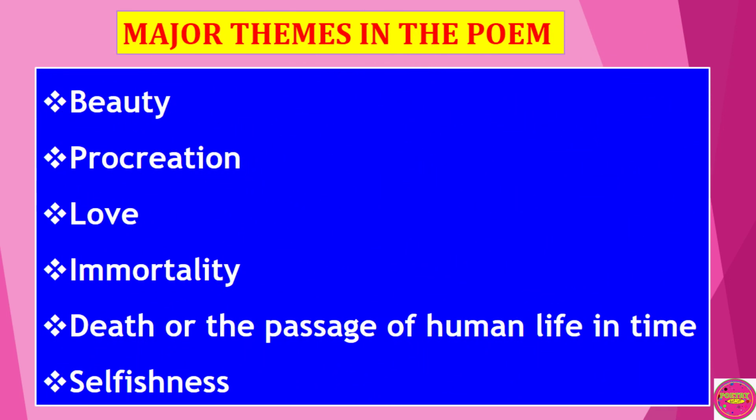Let's now move to the major themes in the poem. The major themes of this poem are the themes of beauty, procreation, love, immortality, death, or the passage of human life in time, and selfishness.